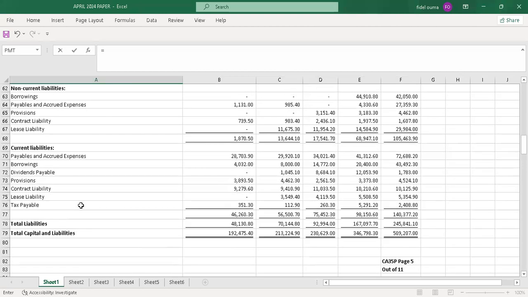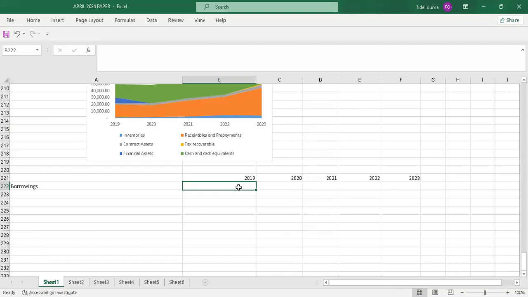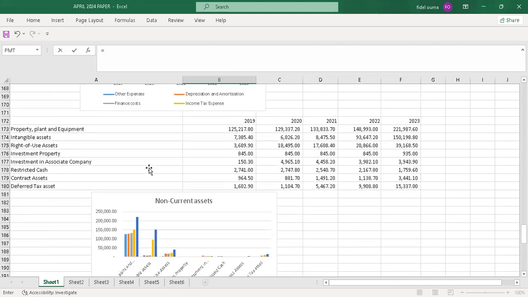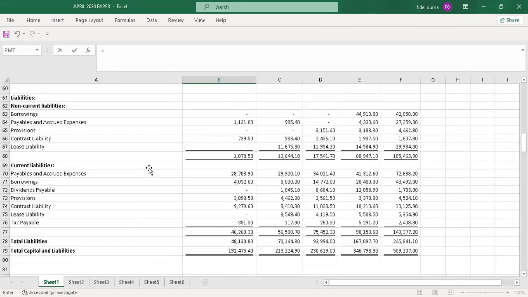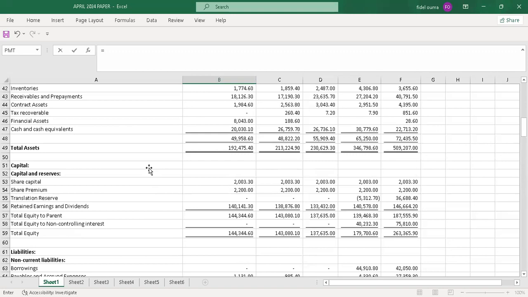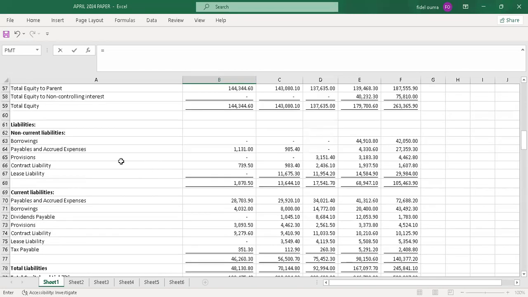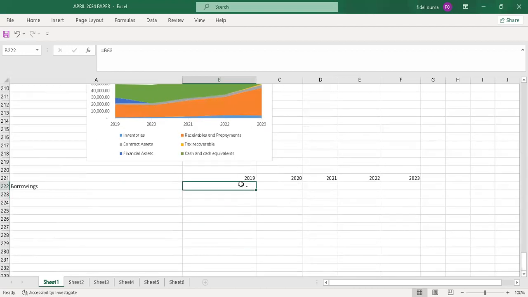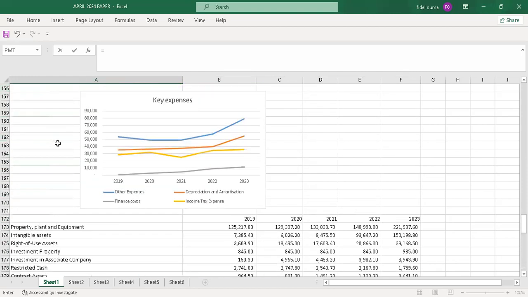With non-current, yeah, non-current liabilities. So I'll start with borrowings and the non-current. So I'll put this. Then I just drag. Yeah, then you go to the next item.